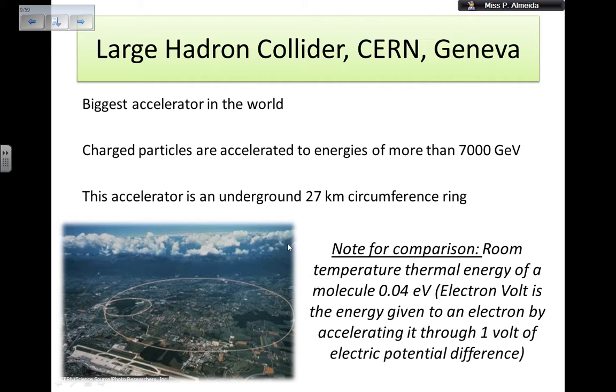Now, for comparison, the room temperature thermal energy of a molecule is 0.04 electron volts, okay? And you already know this, but the electron volt is the energy given to an electron by accelerating it through a potential difference of 1 volt. So now let's just think about this. These charged particles are accelerated to energies of more than 7,000 times 10 to the power of 9 electron volts.